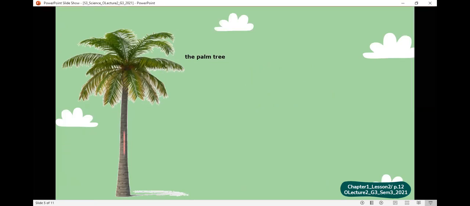Look at the stem of this plant. Is it thick or thin? It's thick and strong. Is it woody? If we cut it, it's a woody stem.